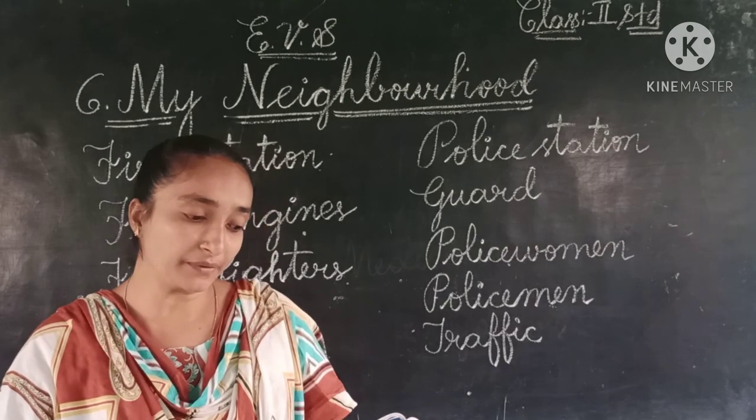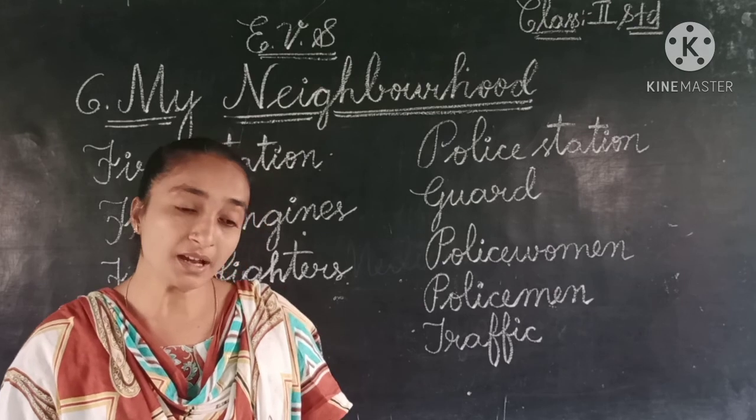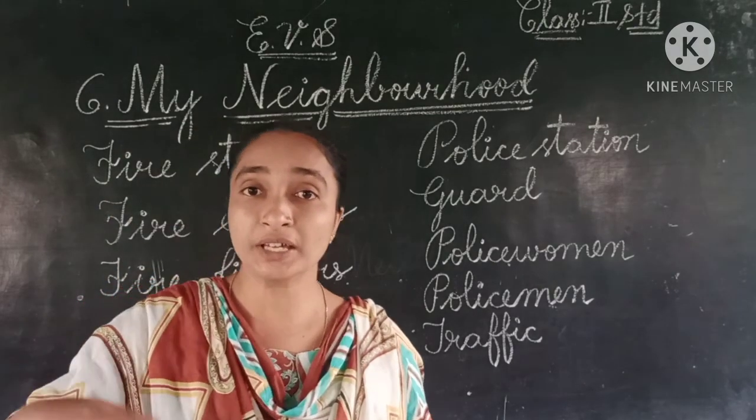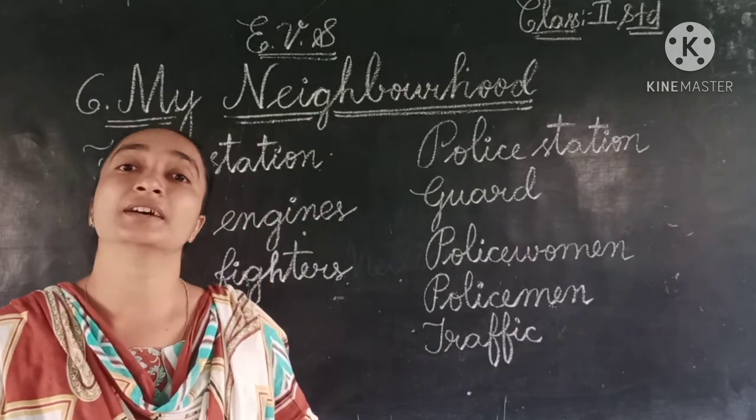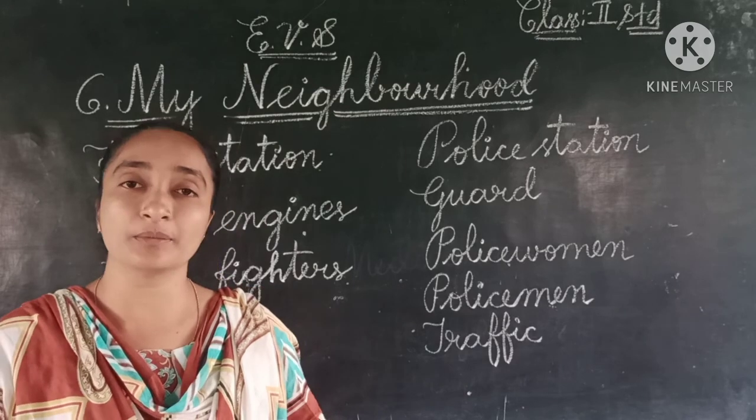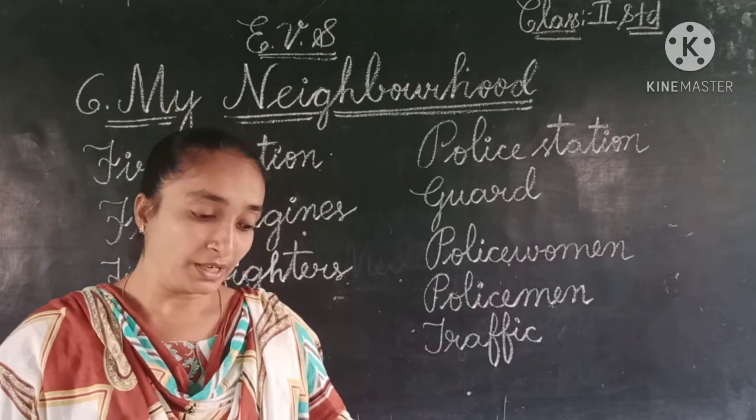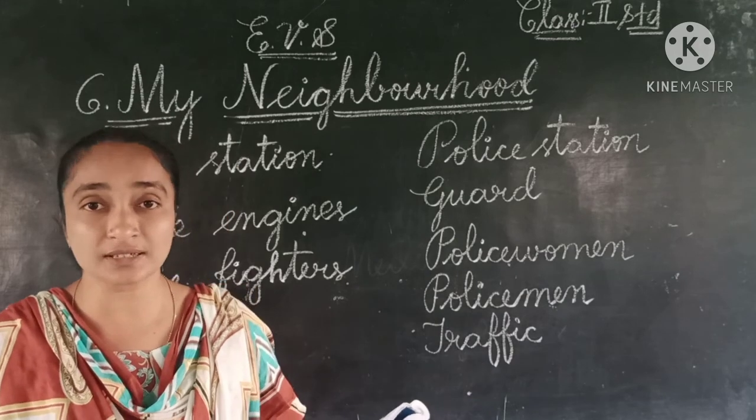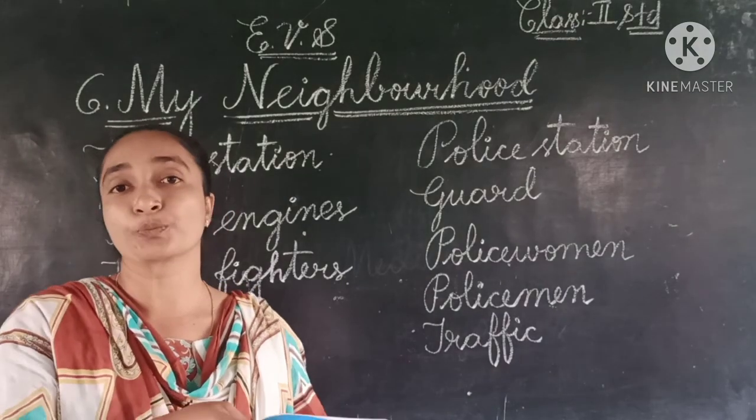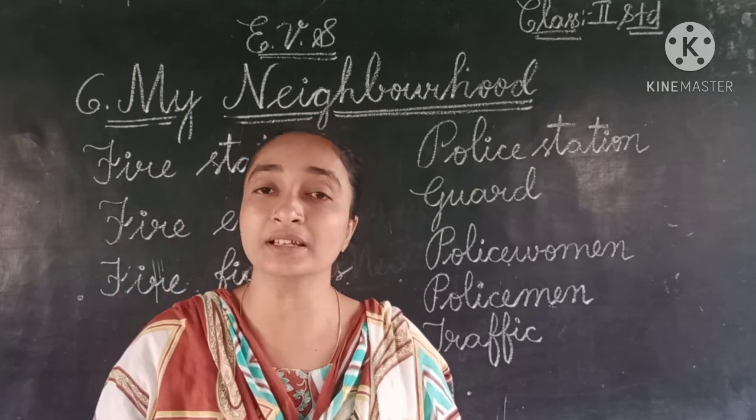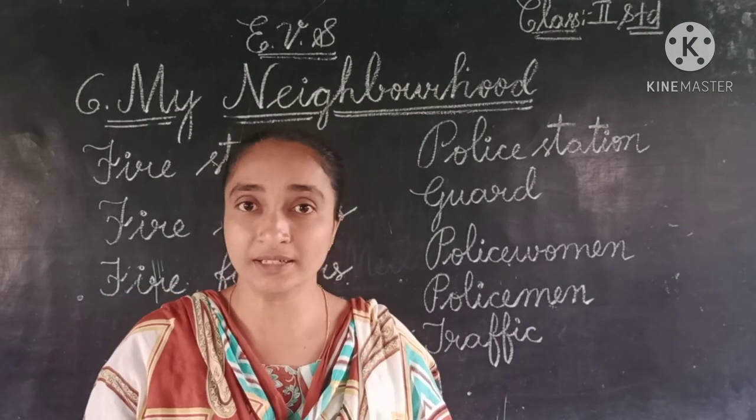So children, here we have a recap of the lesson. The area around our house is called the neighborhood. The people who live in a neighborhood are called neighbors. Yes, they are our neighbors. Markets, post office, bank, hospitals, fire stations, police stations provide services to the people, and they help us in many ways, isn't it?